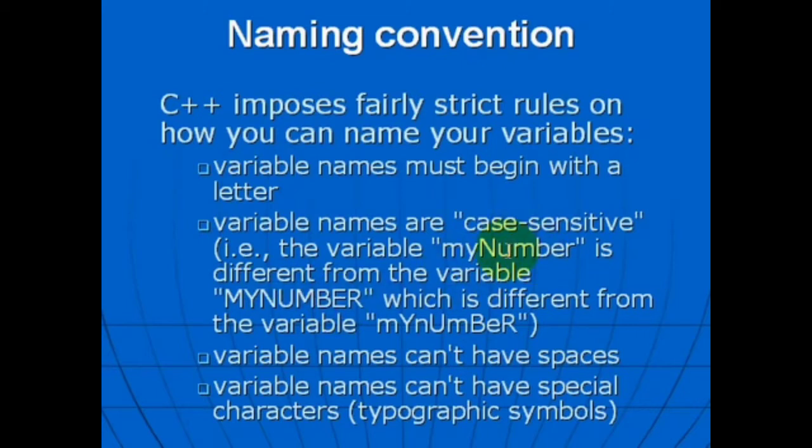You see, in this variable name the first letter of the second word is capital, but in this variable name all letters are capitals. So these are not the same thing, which is also different from the variable mynumber, all lowercase letters. Variable names cannot have spaces. Variable names cannot have special characters.